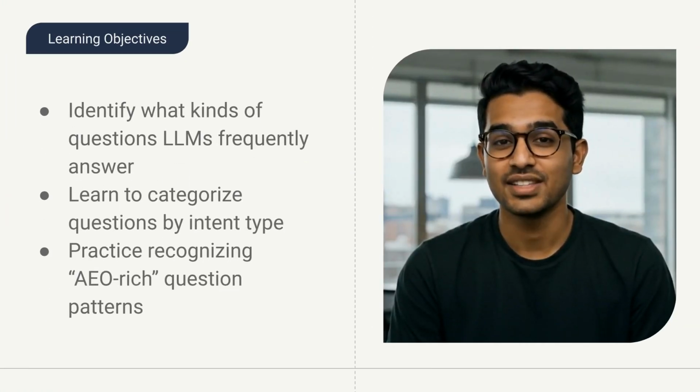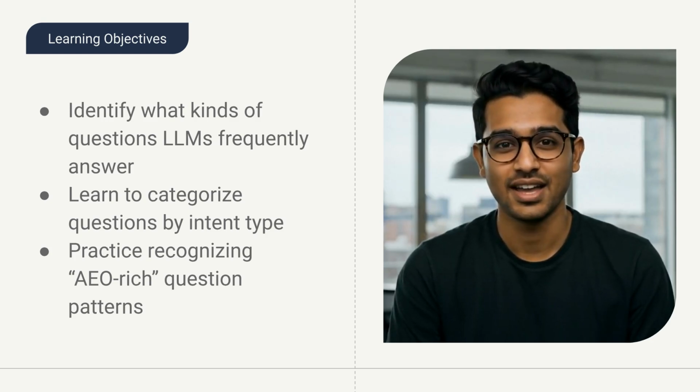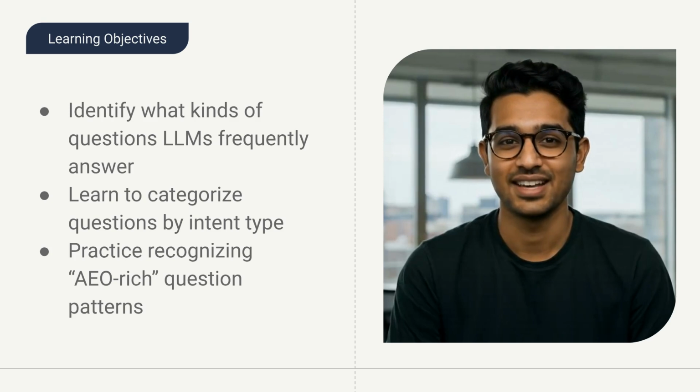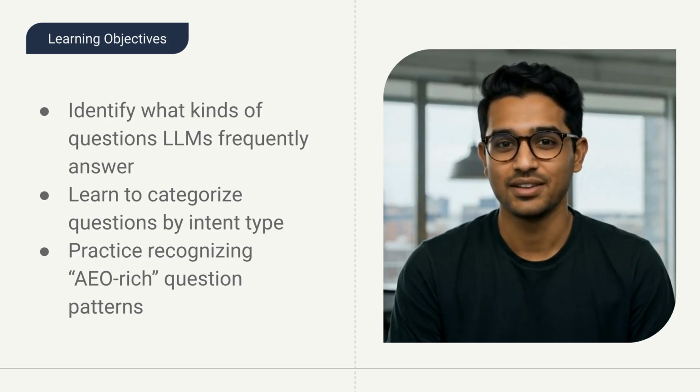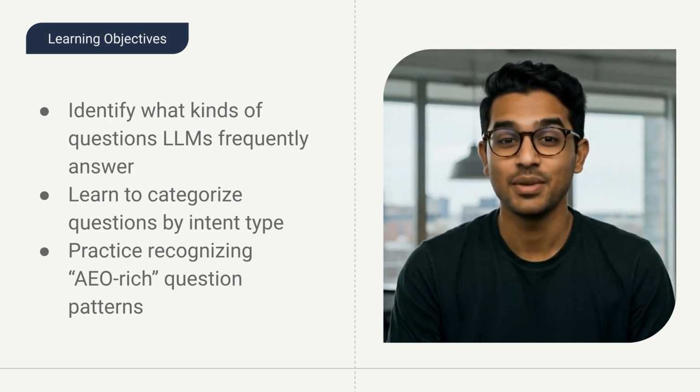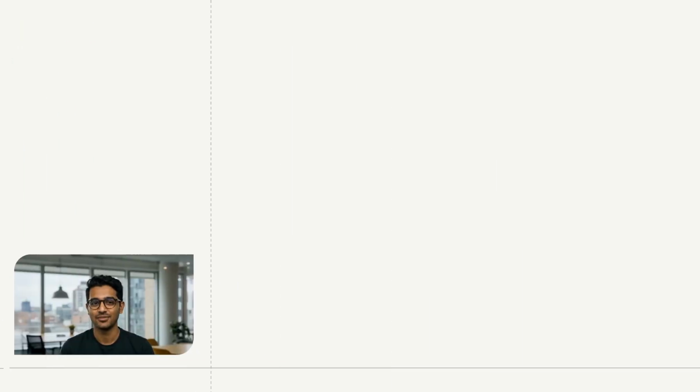In this lesson, you'll do three things. First, you'll spot the kinds of questions LLMs answer most: clear, specific, and often asked. Next, you'll sort questions by intent: informational, comparative, operational, and brand-based. Finally, you'll practice finding AEO-rich patterns, so you can choose winning questions and plan content that AIs are more likely to cite. Here's what AIs tend to prefer.